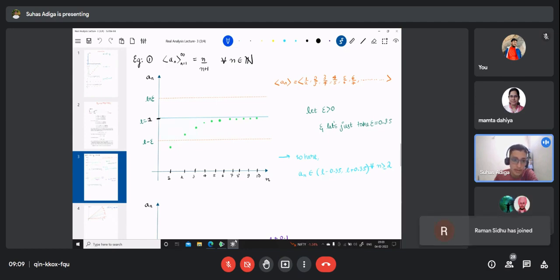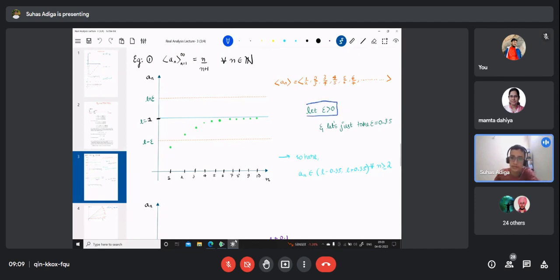So I'll plot like this. At n equal to 1, it will be 1 by 2. At n equal to 2, it will be 2 by 3. At n equal to 3, it will be 3 by 4. You can clearly see that this is the curve, and I choose some epsilon, okay, which is greater than 0. So this must be always true.